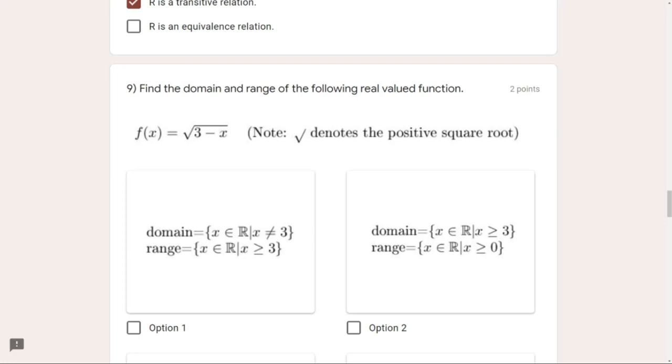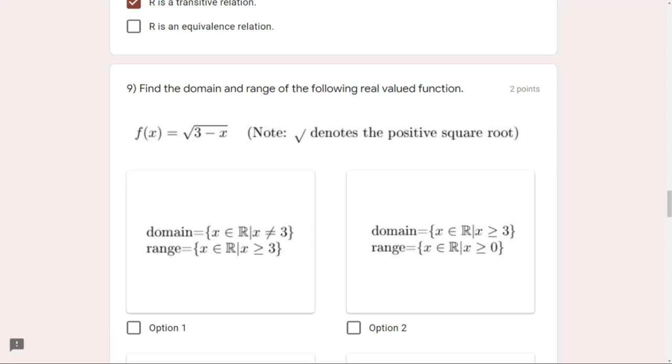Now let me check for a lower number, because x is less than or equal to 3. Let me see an even lower number. Let's say 1. Okay, 1 will work. So 3 minus 1 is 2. So 2 is also available for us. So we keep on decreasing this value, and we reach minus infinity, but still we are just getting positive numbers.